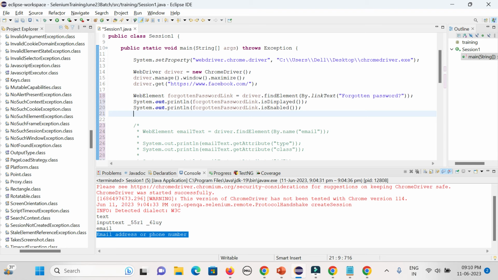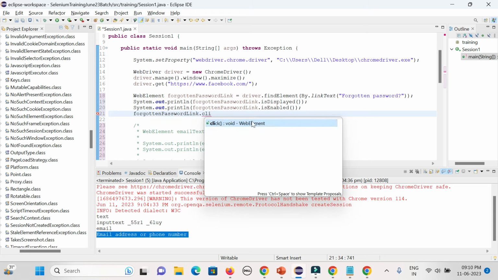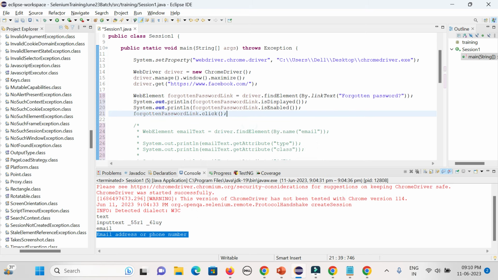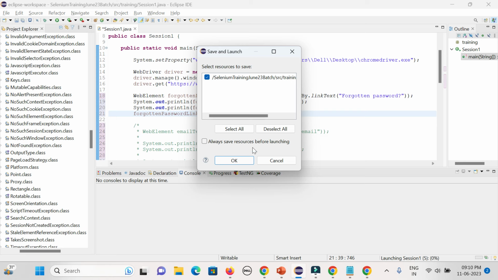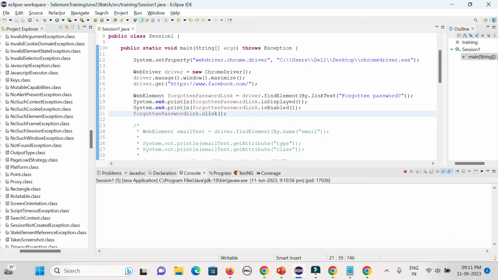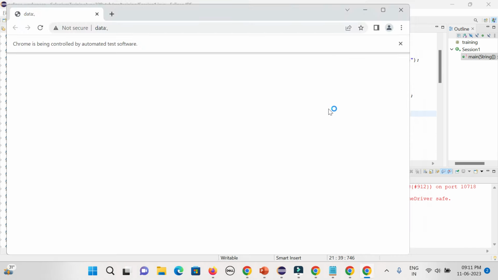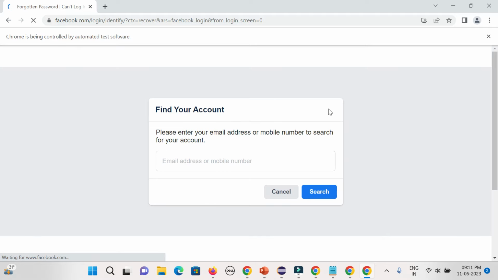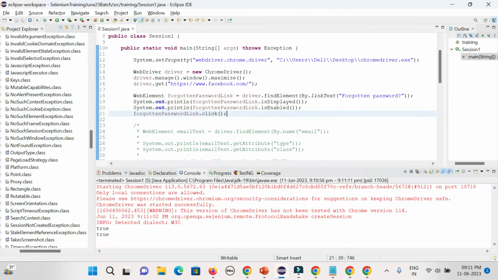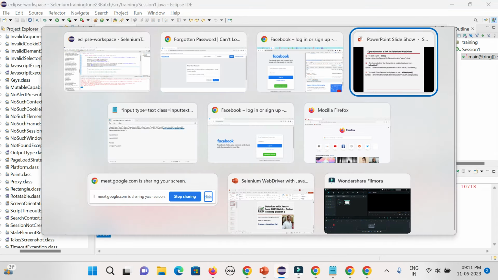That part will be covered in the next session. Then I can simply click here. Any link or hyperlink, that is the operation you can perform. I will try to cover the basic different element locators and what different operations you can do one by one. You could see the link is getting clicked, and it gives the value true and true, because is displayed and is enabled. Okay, I will recapture the thing, then I will take any questions.